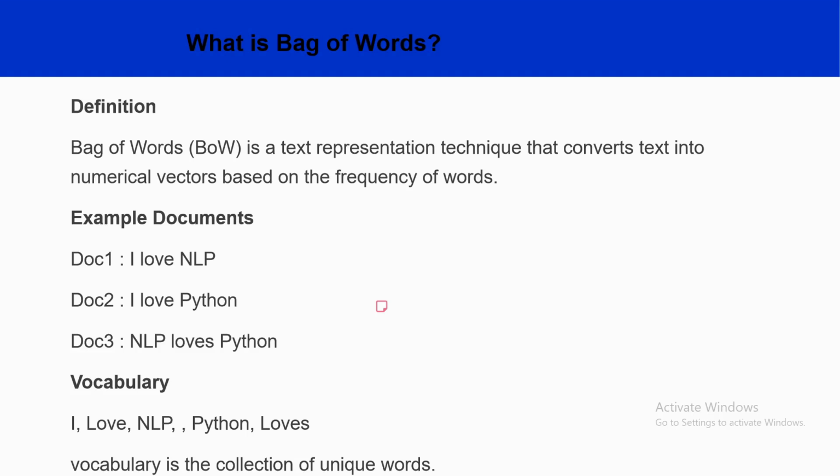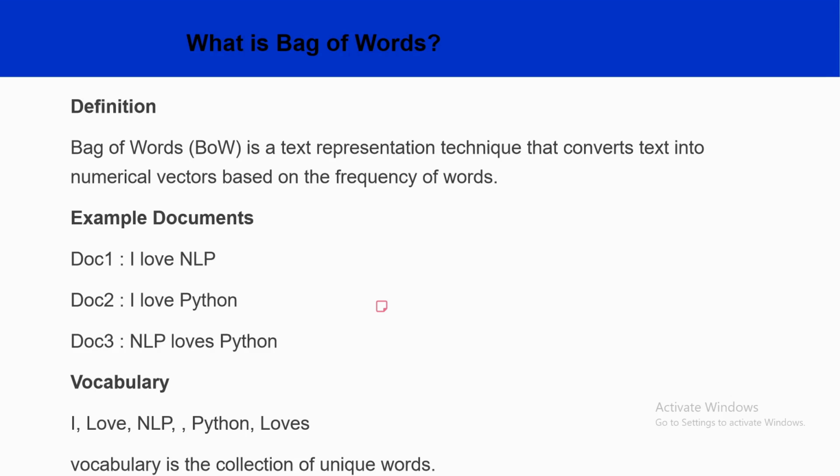Now the computer uses the vocabulary to count how many times each word appears in every document. This counting process converts text into numbers. Another important point to remember is that it will not consider the order of words. For example, I love NLP and NLP love I contain the same words.